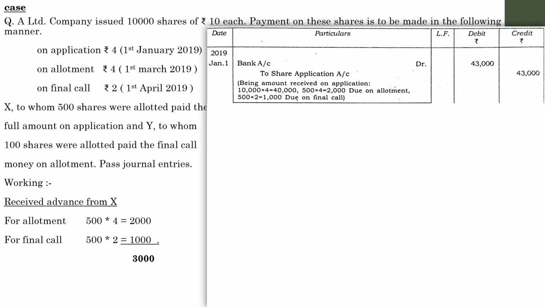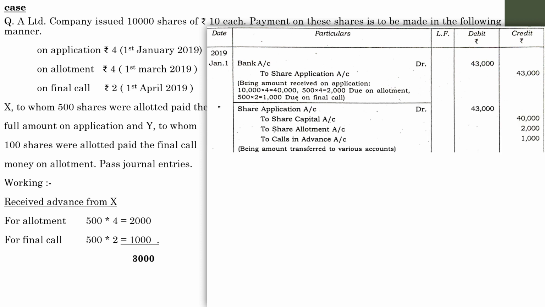So next one, due entry on the same date: share application account debit, to share capital, to share allotment, to calls in advance. You can either write calls in advance or you can write final call. The total amount collected as part of application is 43,000, out of which the actual amount that can be transferred to the share capital account is 40,000.